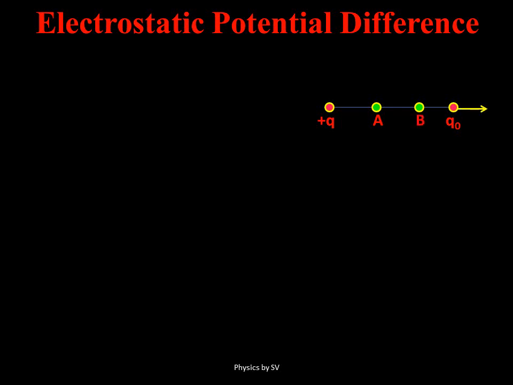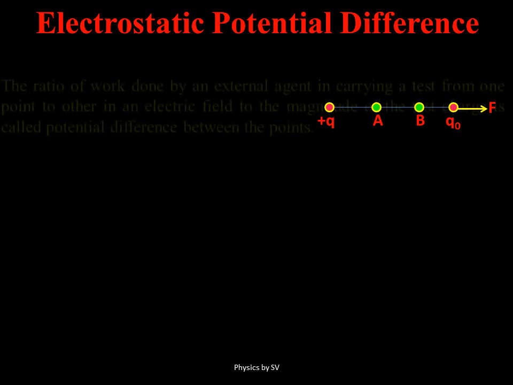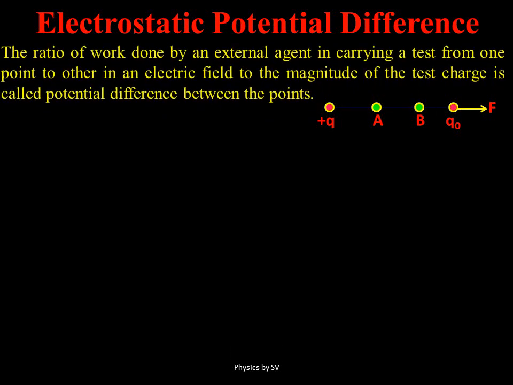Now the test charge will experience a force F. Then we can define electrostatic potential difference between these 2 points A and B as the ratio of work done by the external agent, that is the external force, required in carrying a test charge from one point to another, that is from point A to B, to the magnitude of the test charge.